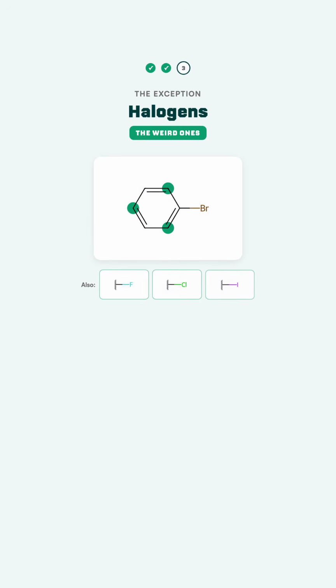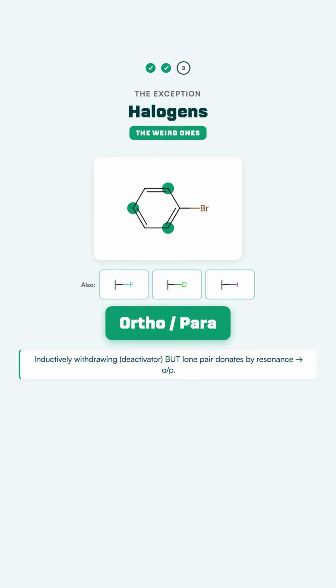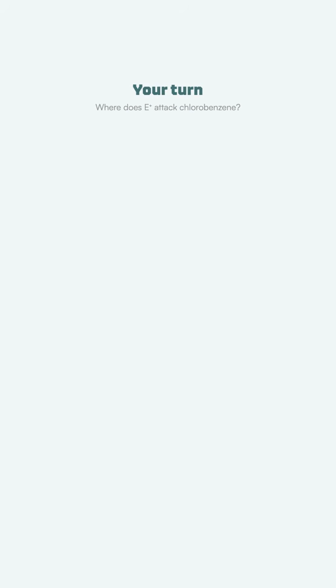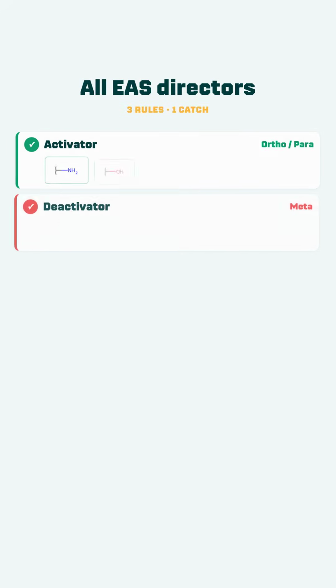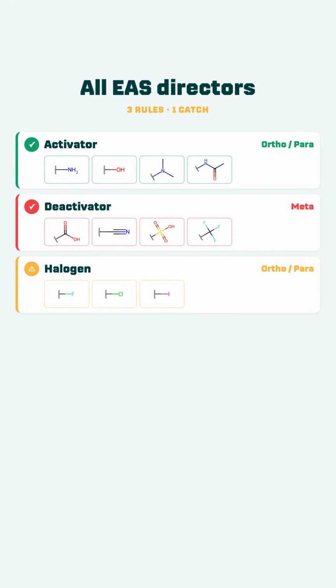They pull electron density through the sigma bond, but they can still donate by resonance, so they're deactivators that direct ortho-para. Quick check: donor on the ring, ortho-para. Withdrawer, meta. Halogen, still ortho-para. That's the whole pattern. Donors give you ortho-para, withdrawers give you meta, and halogens still go ortho-para anyway.